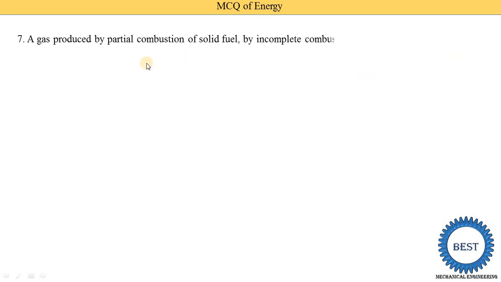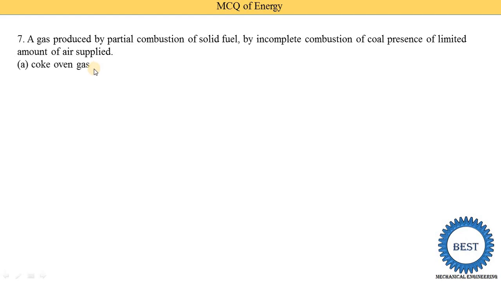A gas produced by partial combustion of solid fuel, by incomplete combustion of coal in the presence of a limited amount of air supply. The options are coke oven gas, water gas, producer gas and blast furnace gas, and the correct answer is producer gas. Here you see that the gas is produced by partial combustion of solid fuel, by incomplete combustion of coal, so it is called producer gas.